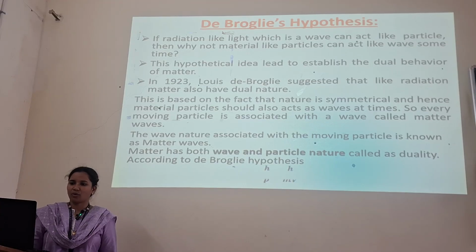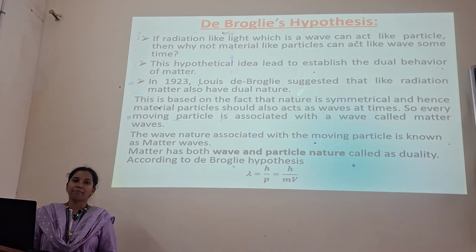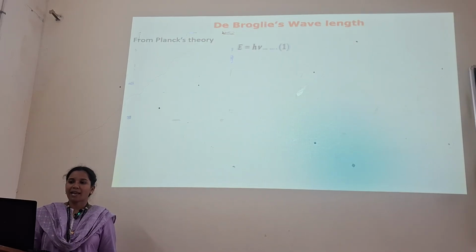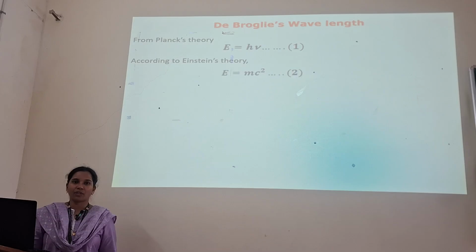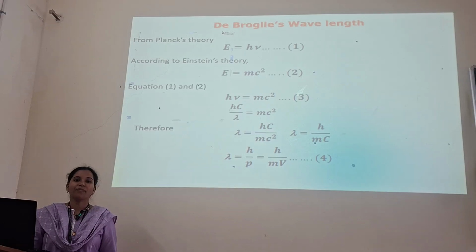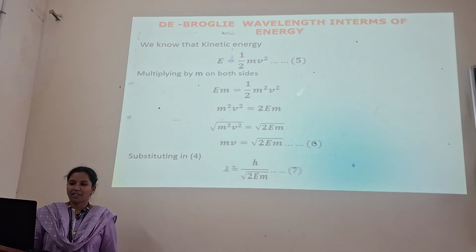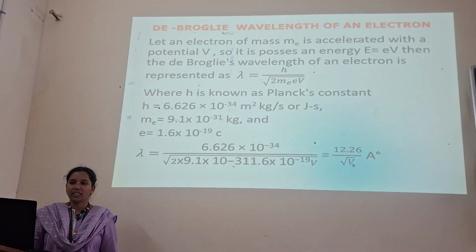According to the de Broglie hypothesis, the wavelength lambda is given by h by p, where h is Planck's constant and p is the momentum, that is, lambda is equal to h by mv. From Planck's theory, we have E equals hv. According to Einstein's theory, we have E equals mc squared. Equating 1 and 2, we get lambda equals h by mv. We know that the kinetic energy is half mv squared. Substituting all those things, we get the equation.